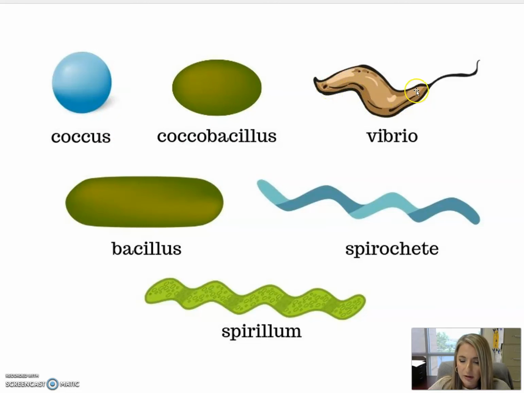Then there's Vibrio, which are curved rods. And then we did mention in a previous lesson Spirillum, which are the kind of loose, wavy type bacteria. One we haven't talked about yet are spirochetes, and I do realize that these look very similar here, but a spirochete bacterium is going to have more of a helical type appearance. So imagine like a slinky. That's kind of what we would expect for a spirochete type bacteria, to have more of a helical appearance, whereas Spirillum are simply just a loose wave.